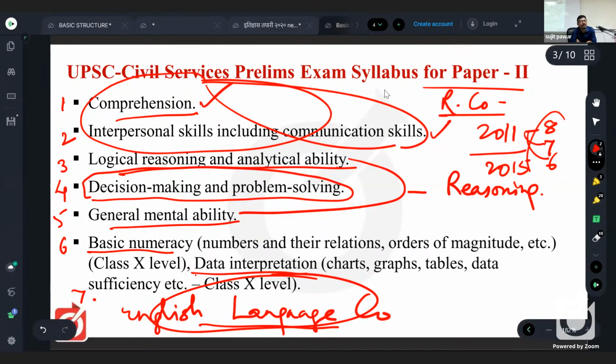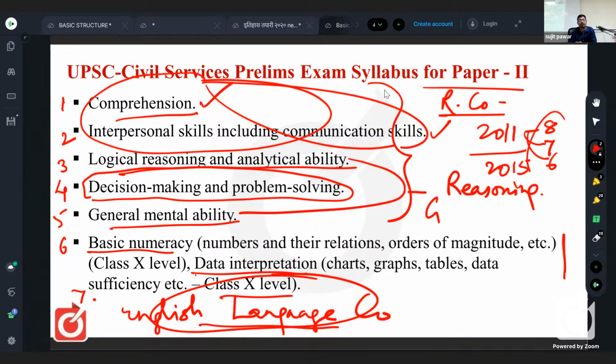Data interpretation questions, that is statistics, charts, graphs, tables, data sufficiency questions, etc. That is also class 10 level. So only the last point is of class 10 level. The rest are all graduation level questions. So that is the complete scenario of this syllabus nowadays.